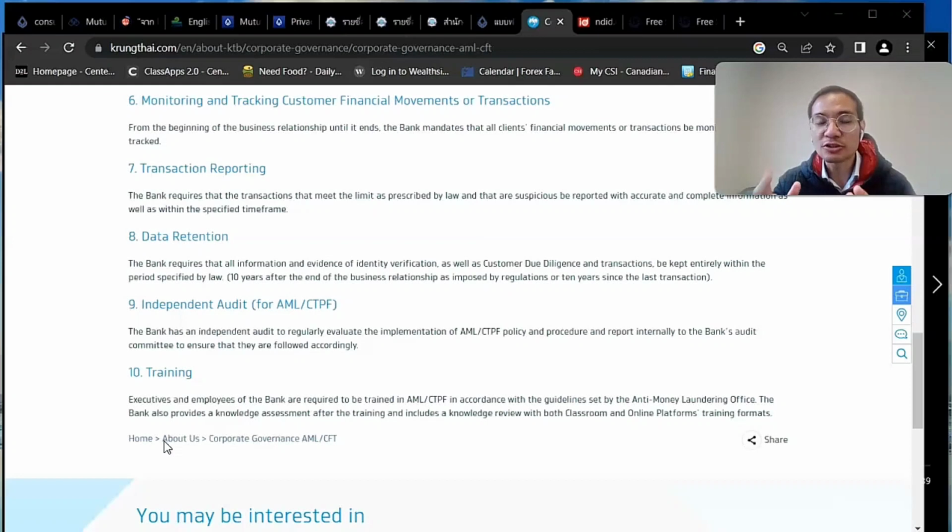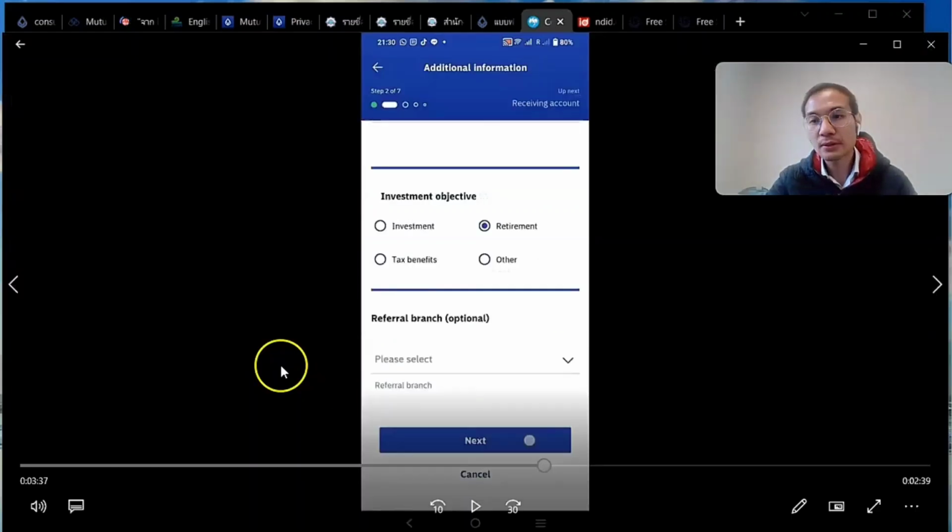And the last one is the training. As bank officers, you are supposed to be trained, either in person or online, in class, every 2 years. When I was working, it was every 2 years, but I don't know if they have changed it to annually. But you have to keep updating your information on the AML topic. So from AML, we go back to the procedure once again.